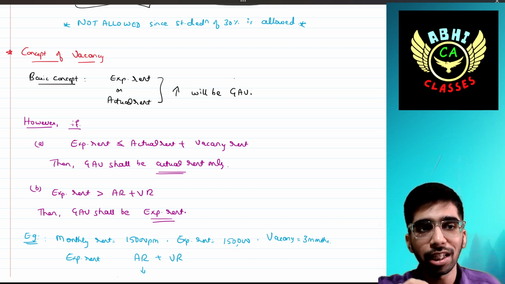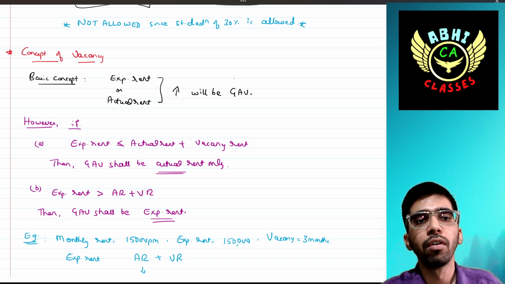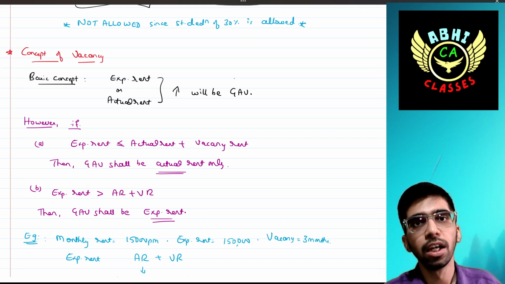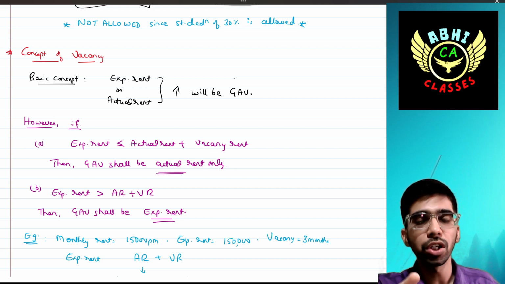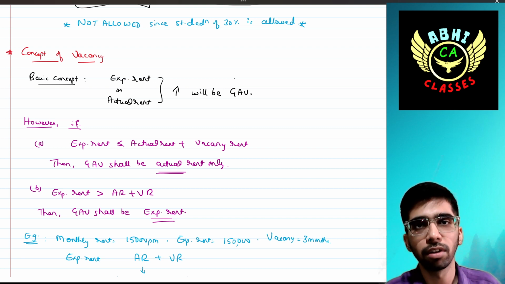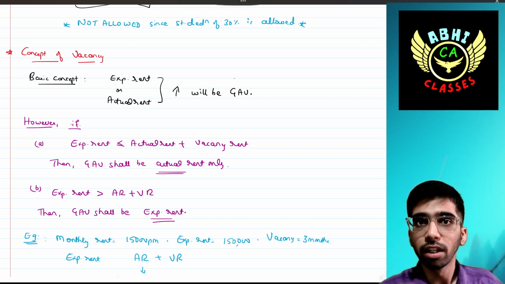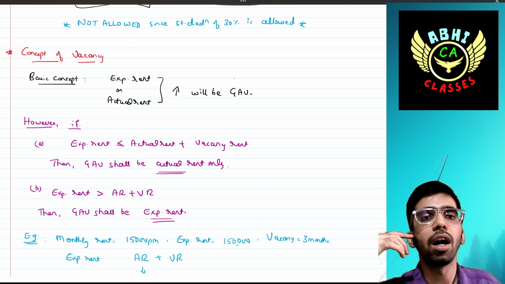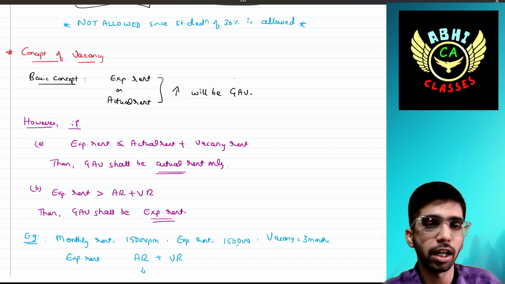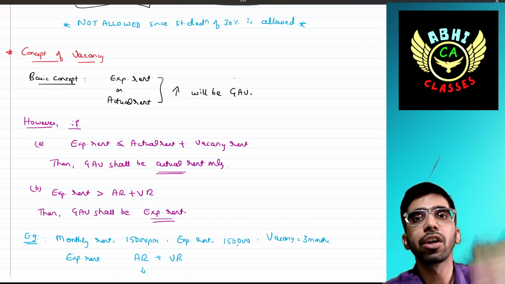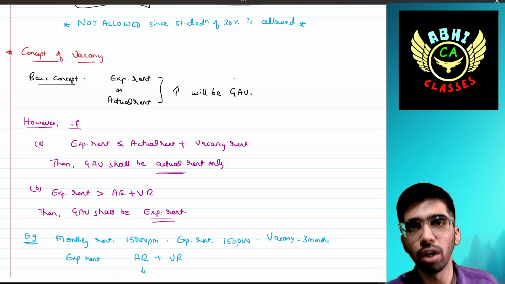However, there are two cases we will see. If the expected rent is less than or equal to actual rent plus vacancy rent, where vacancy rent means the rent that would have been received if the tenant had not vacated the house property, then the actual rent, if it is more than the expected rent, shall be the gross annual value.